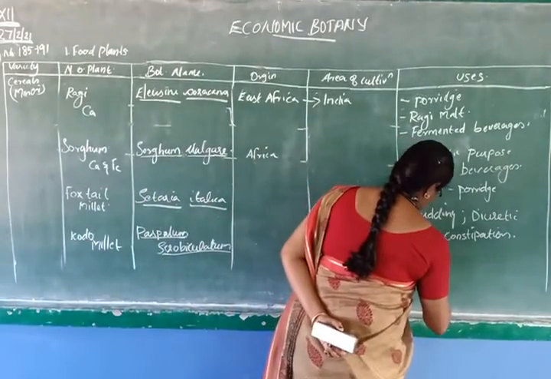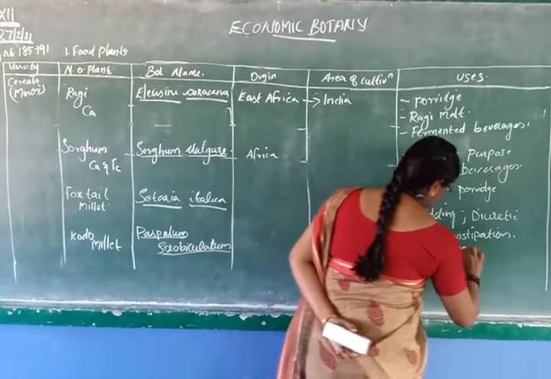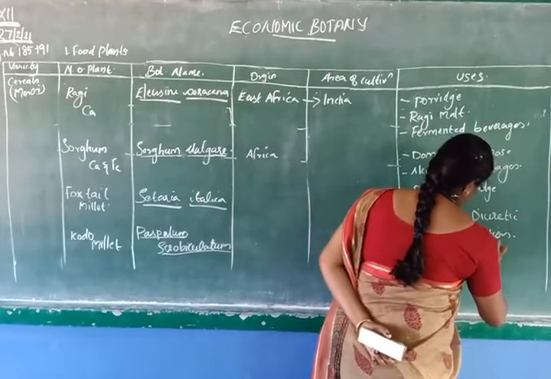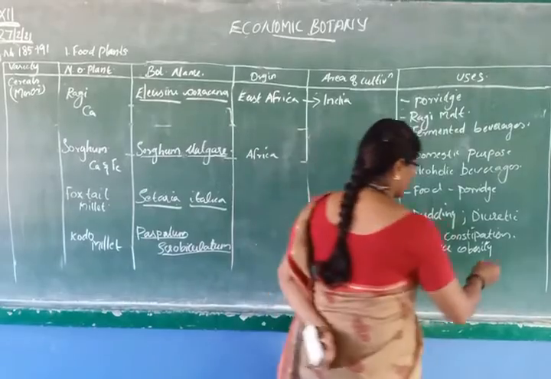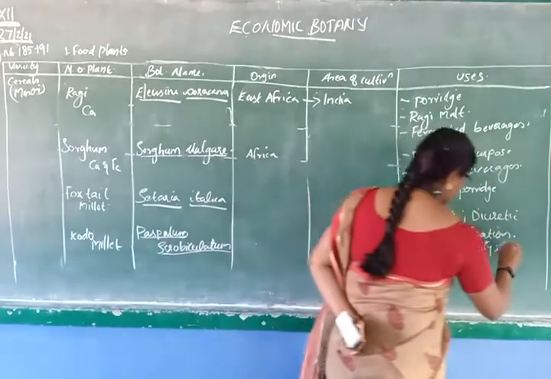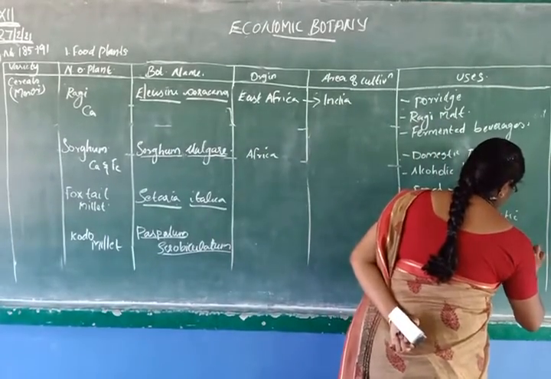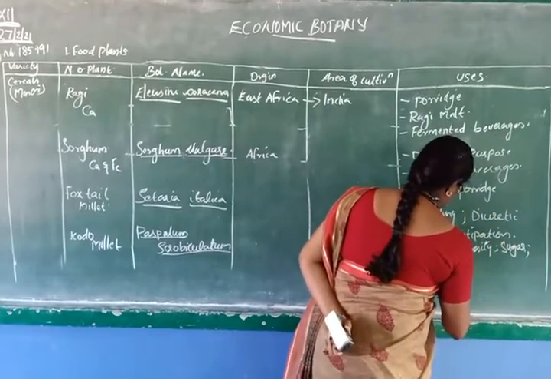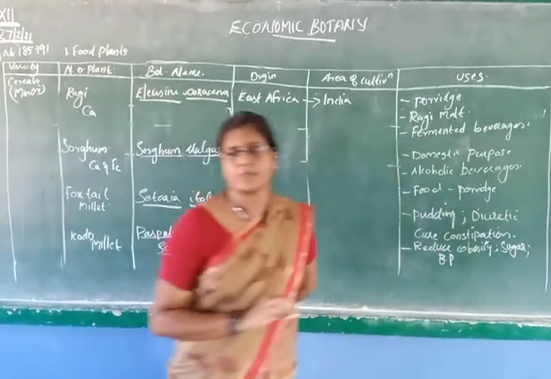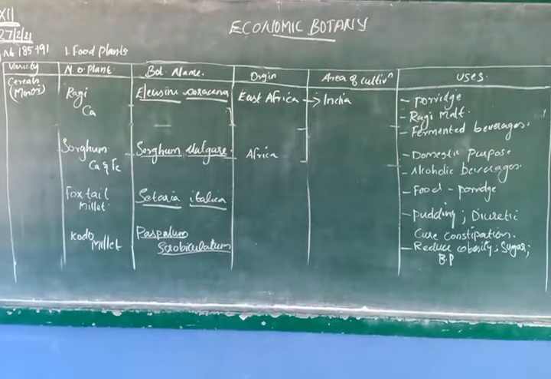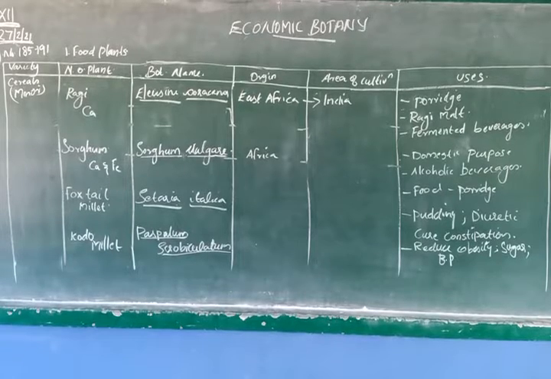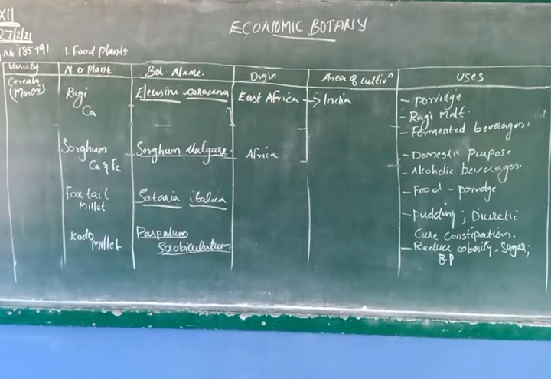You know what obesity is? Fatty. It reduces obesity and it reduces sugar in the blood, and also it reduces blood pressure. So if you take the kodo millet, it will help you to reduce your fat. Also it reduces the sugar level in the blood, as well as the blood pressure.